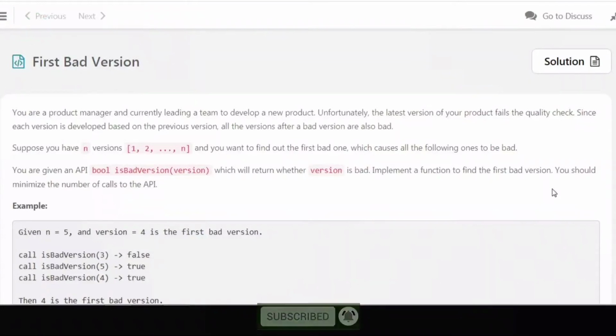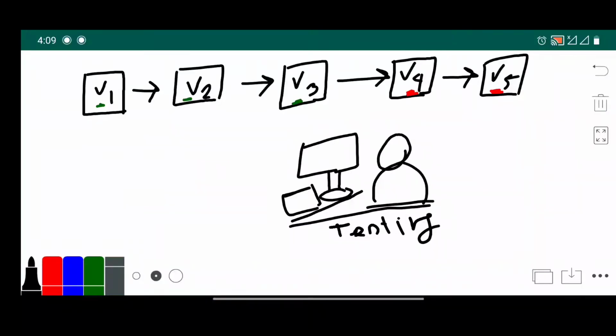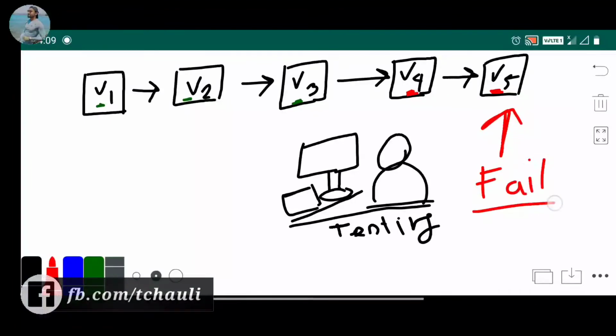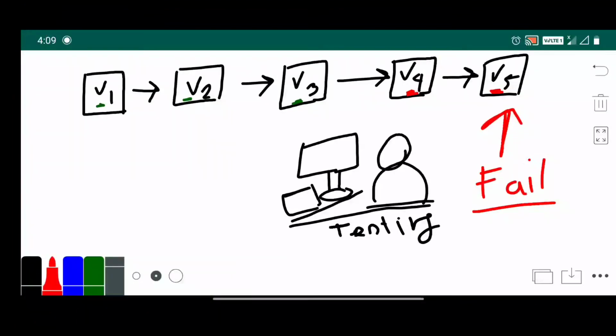So now we will solve this problem on pen and paper and then we will write the code for this problem. So here are 5 versions of your product, and unfortunately the latest version of your product failed the quality check. Means there is a bug in the latest version, and if this version has a bug, then you check the previous one.